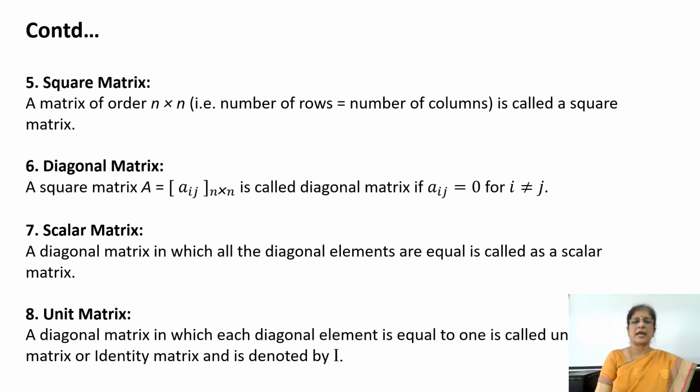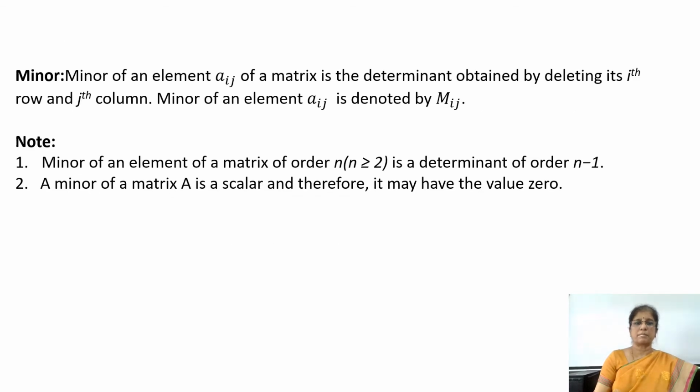Scalar matrix. A scalar matrix is a diagonal matrix in which all the diagonal elements are equal. For example, 2, 0, 0, 0, 2, 0, 0, 0, 2. Unit matrix. A unit matrix is a diagonal matrix in which all the diagonal elements are equal to unity, that is 1. And it is generally denoted by Ir, where r is the order of the matrix. That is, I2 is a 2 cross 2 unit matrix. I3 represents a 3 cross 3 unit matrix.